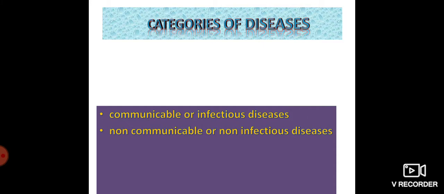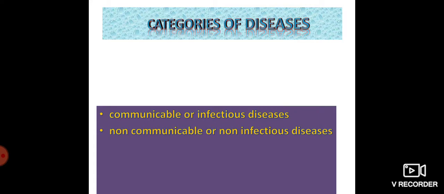And non-communicable diseases are not caused by any germs or pathogens. The diseases which do not spread from one person to another are called non-communicable or non-infectious diseases. They are also called non-transmissible. They are caused due to improper functioning of the body and also due to the deficiency of some nutrients. Examples: rickets, diabetes, heart diseases, beriberi, night blindness, etc.